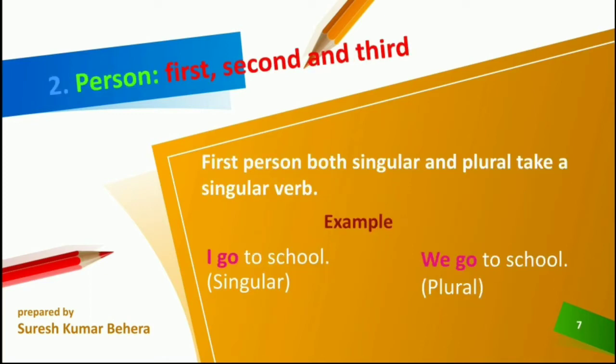Now regarding person, we have three persons: first person, second person and third person. First person singular I, plural we; second person singular and plural both you; third person singular he or she, third person plural they. First person, both singular and plural, that means I and we, take a plural verb form. For example, I go to school, first person singular. We go to school, the first person plural. So both first person singular and plural take the same verb form.